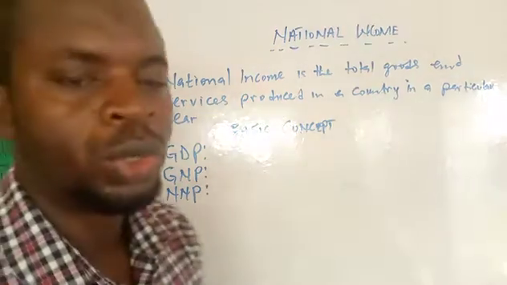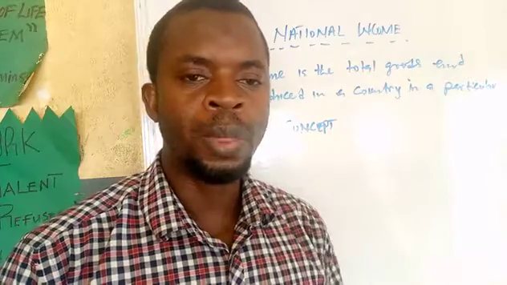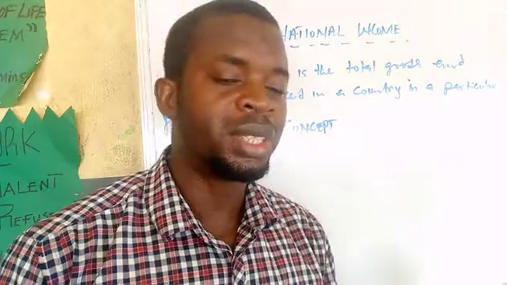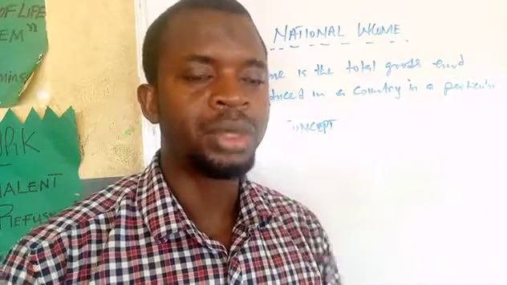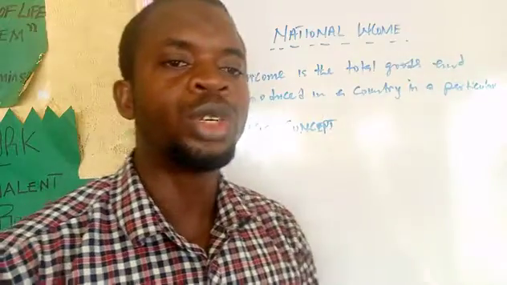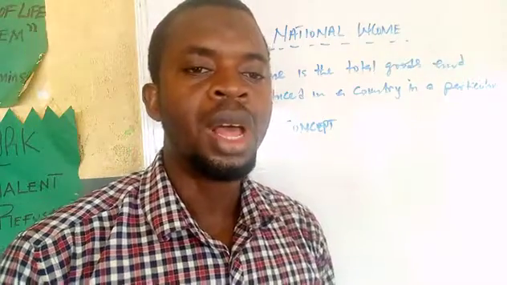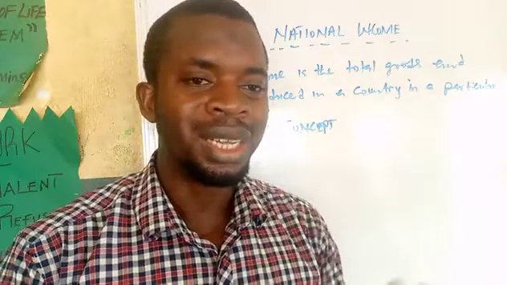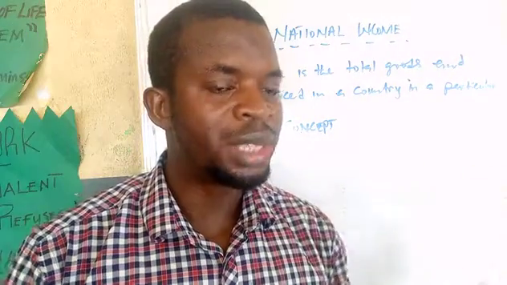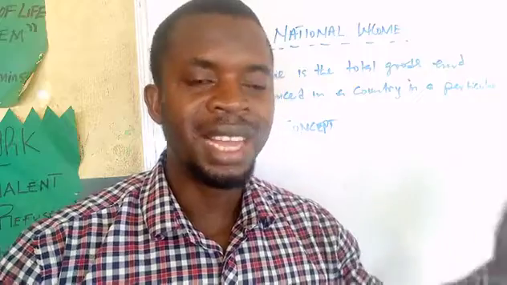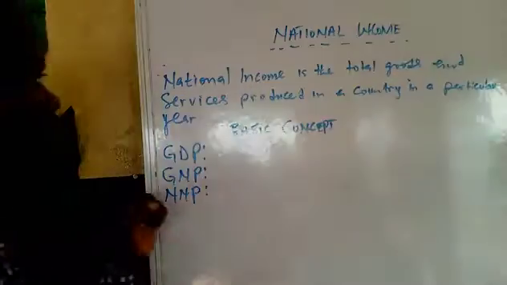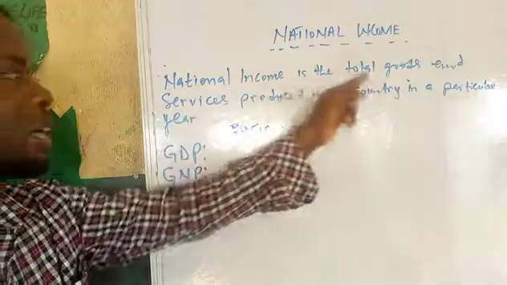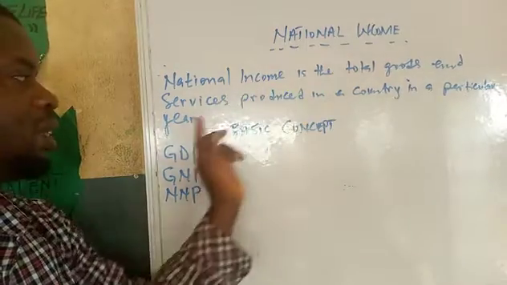Hello class, today we are going to be looking at national income. National income is a topic that comes out in Jamb and Waec exams. So let's start. National income is simply the total goods and services produced in a country in a year. So all the goods and services produced in a country in a year, that is the national income. So we have it here. National income is the total goods and services produced in a country in a particular year.